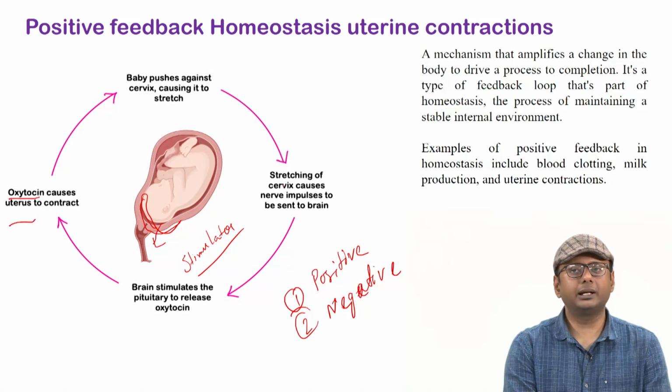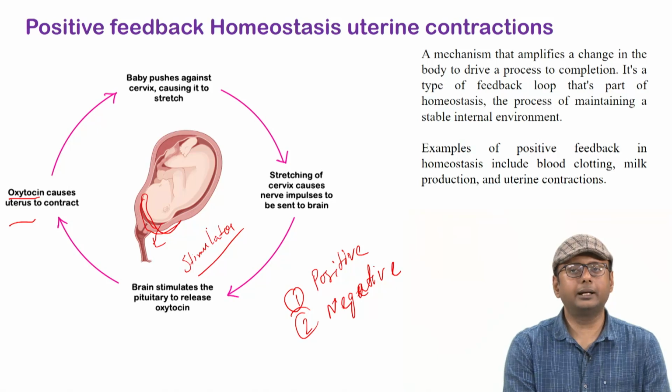So again, when the baby is pushing during the uterine contraction, that stimulation goes by the nerve as a pulse and hits the brain, mainly the pituitary gland.